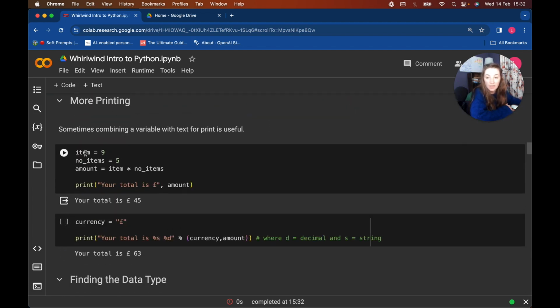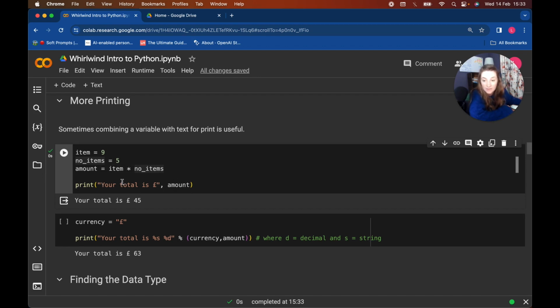We've got item, number of items, and the amount. Something worth noting is we can actually set variables equal to the value of other variables. They don't automatically update unless you run some code after. So if I run this, and if I rerun amount at any time, it'll update it.